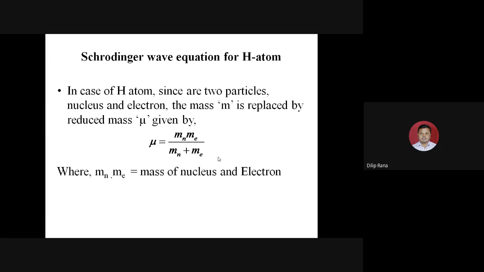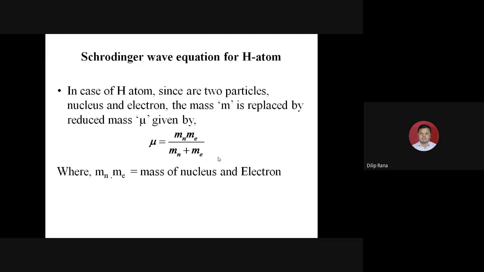Now we change the mass of the electron to the reduced mass. Similarly, we have to replace the potential, that is V, with a different form, where we consider the charge of the electron and the distance of the electron from its nucleus. It is given by V equals minus e square by r. Now we have two terms, the reduced mass and the potential.